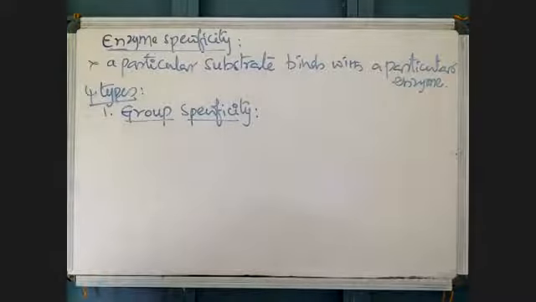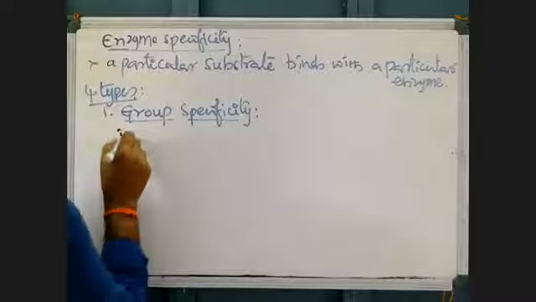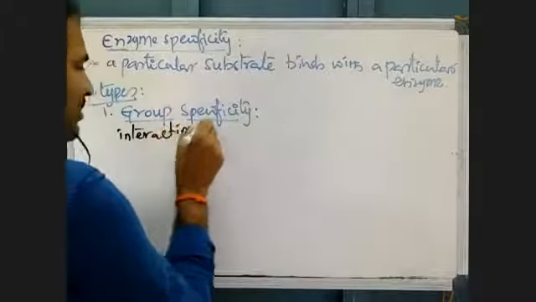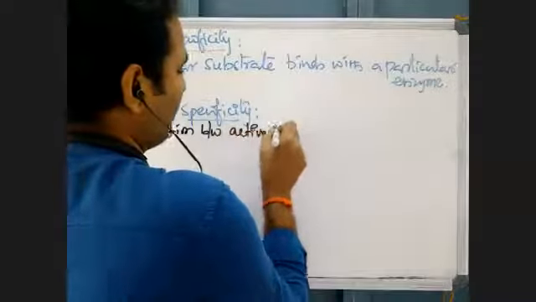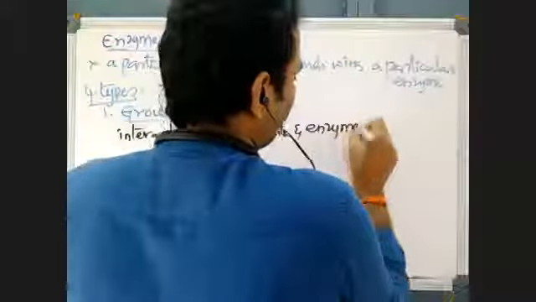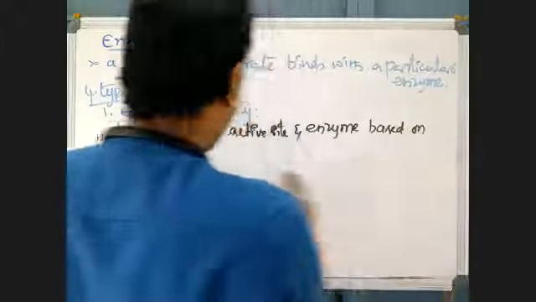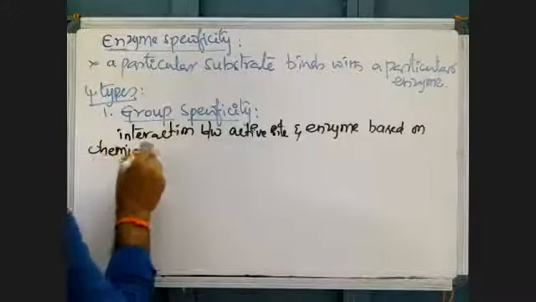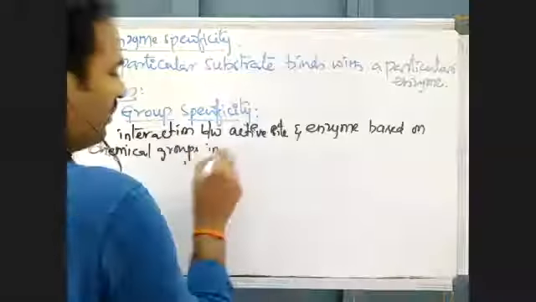Group specificity means interaction between active sites and enzyme based on chemical groups in substrates.